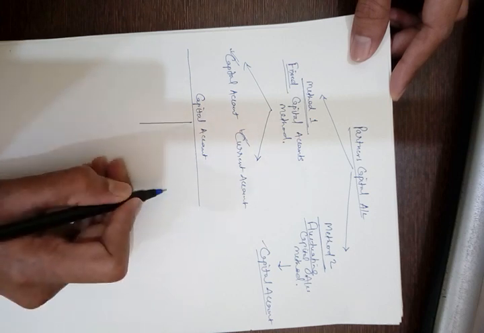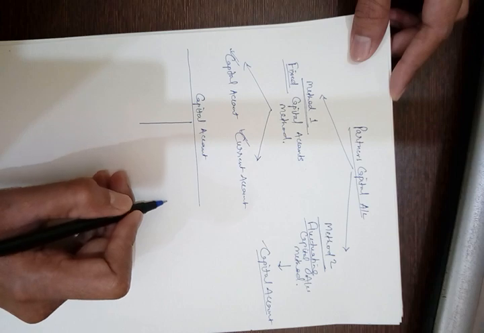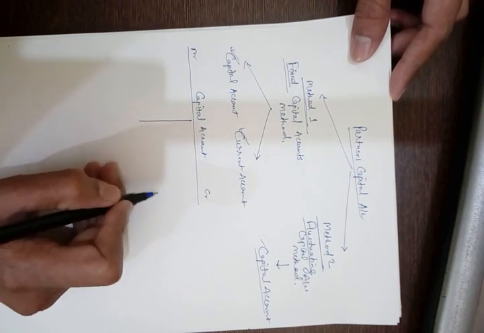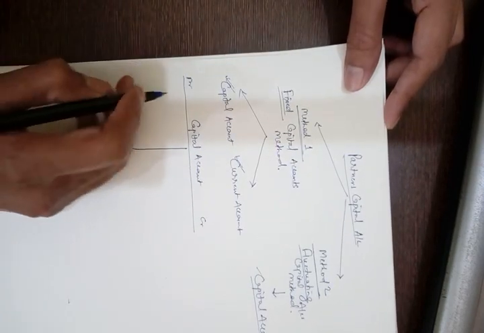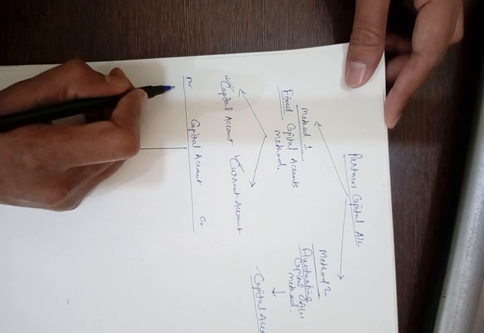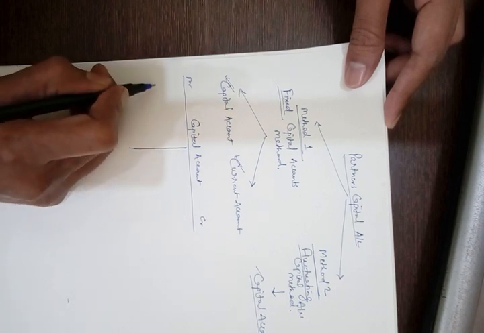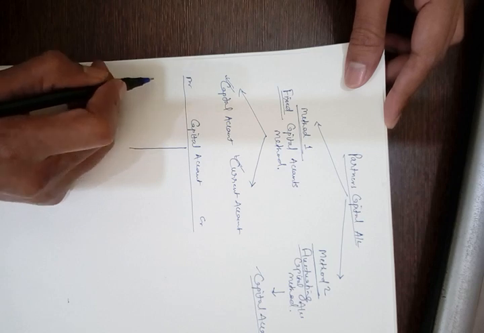Additional capital brought in is also credited to this capital account. If the partner makes some drawings, then it is debited to this capital account, and the balance carried down to next year is written at the end.